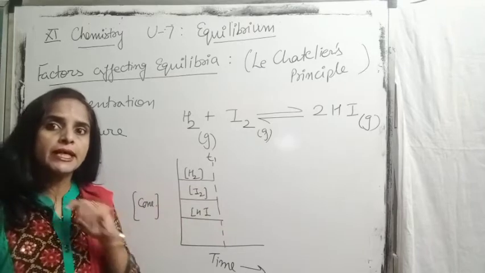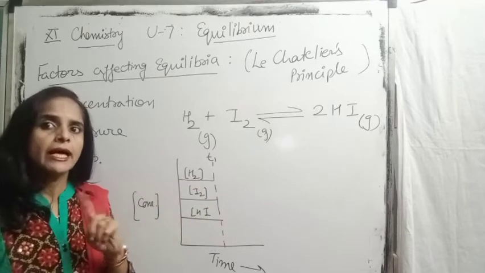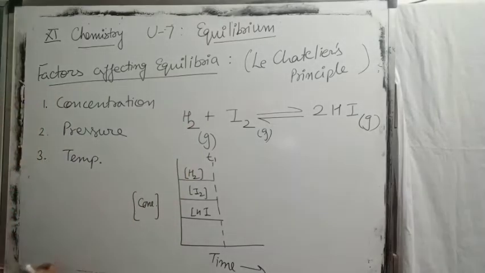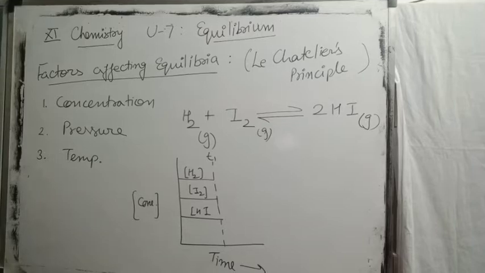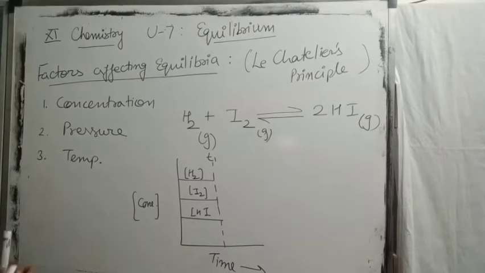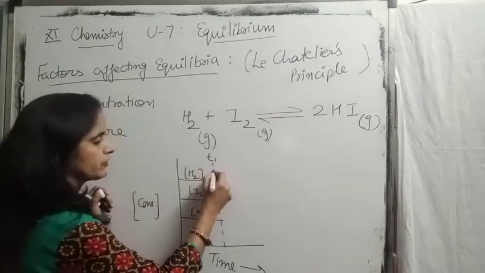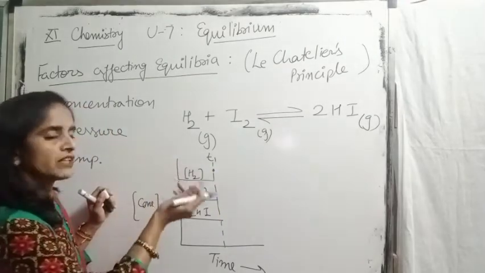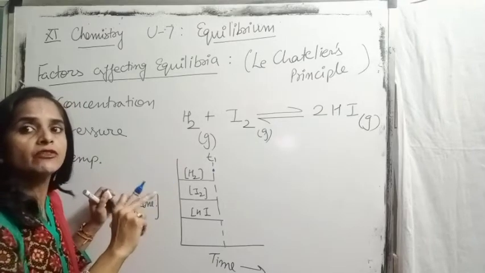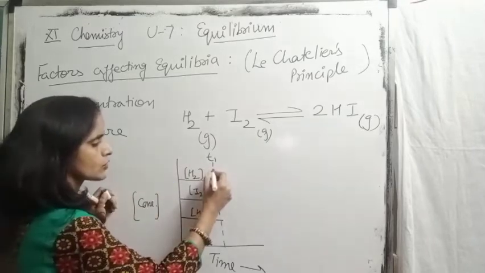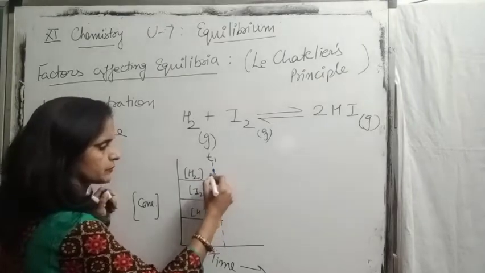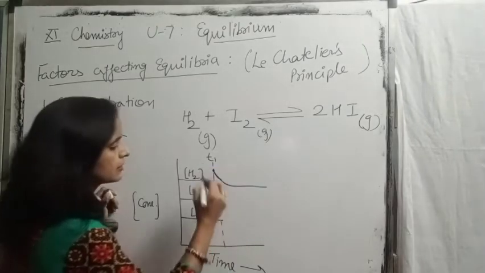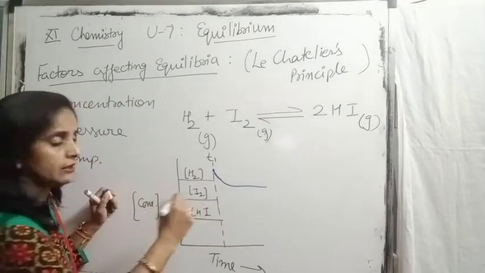Now we disturb the equilibrium condition, as we talked, by adding some more hydrogen to the mixture. How do we show it graphically? I am increasing the concentration of hydrogen. Suppose this is the point, the concentration of hydrogen now. If I add more hydrogen, as we discussed, it will consume more iodine. So slowly the concentration of reactant will start decreasing like this. Same, it will consume more iodine.